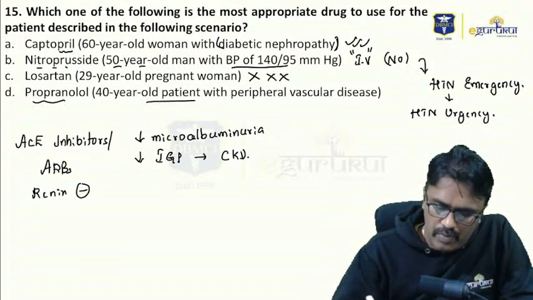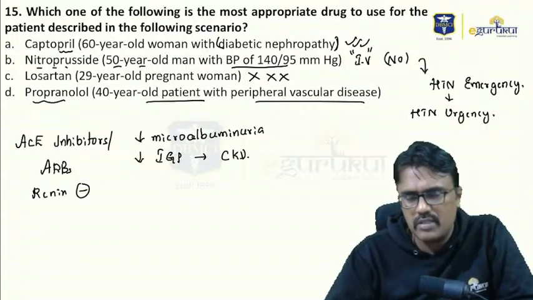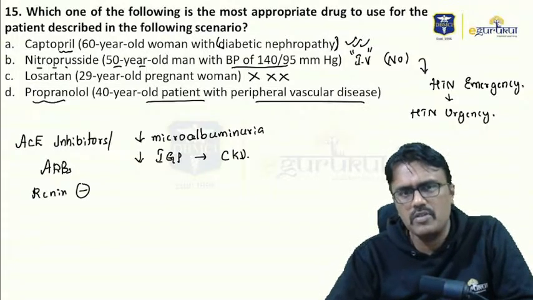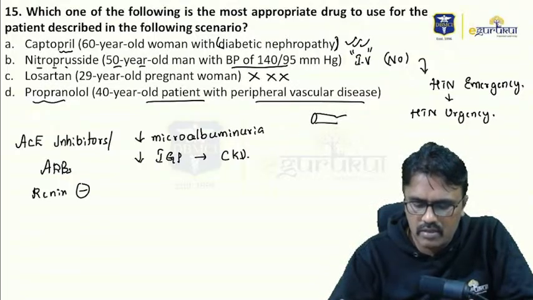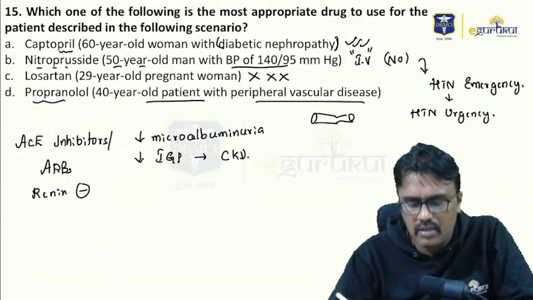Propranolol, 40-year-old patient with peripheral vascular disease, which we just discussed. A beta blocker should not be used in peripheral vascular disease because in peripheral vascular disease there is already vasoconstriction, and if I use a beta blocker, the constriction will worsen.